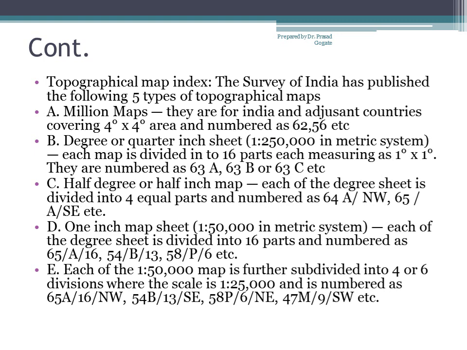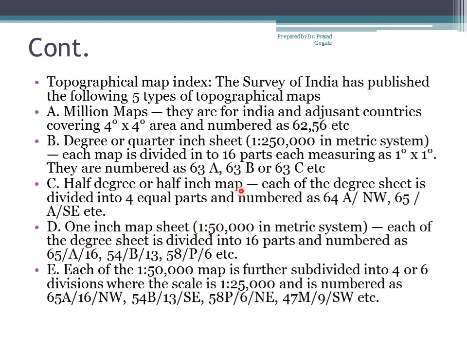Okay. Now each of these 1 degree by 1 degree sheets is further divided into 4 parts, which we call a half inch map, where 1 inch is equal to 2 miles. Now again, this part 63A is further subdivided into 16 parts.